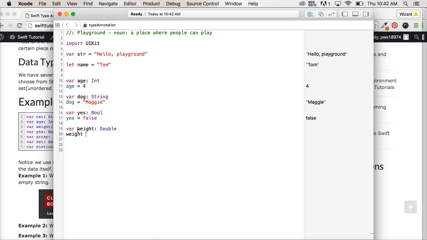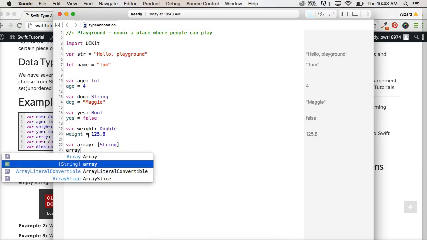So if I went weight is equal to 125.8. All right. Also, I could do an array, which is an ordered list of data. So I could do var equal to array. If I did uppercase A here, it's actually a method, so I can't do that. So I did lowercase array, and we'll do colon, and then square brackets, and we'll say it's going to be a string. So it's an array of certain strings of data.